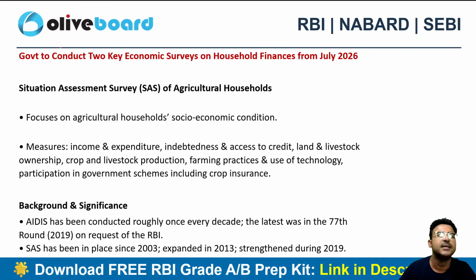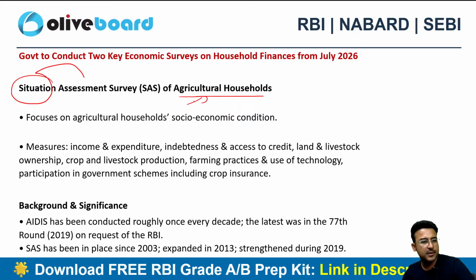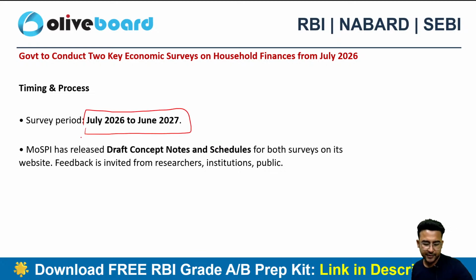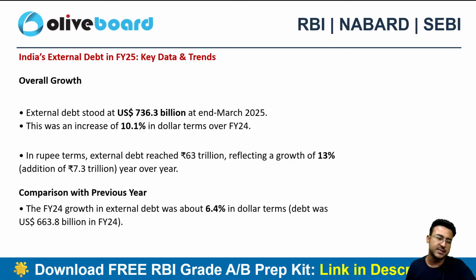And the second one is Situation Assessment Survey for agriculture households. So here we will be doing a situation analysis and assessment of the agriculture households. So income and expenditure का क्या सोर्स है, इंडेप्टनेस कितनी है, एक्सेस टू क्रेडिट कितना है, right, लाइव स्टॉक का ओनरशिप कितना है, लैंड का ओनरशिप कितना है, basically related to the agriculture household. इन दोनों सर्वे के अंदर ये किया जाएगा. ब्रॉडली इनके आपको नाम पता होने चाहिए. And the survey period is from July 2026 to June 2027. This will be the survey period here. Please do remember the names at least.